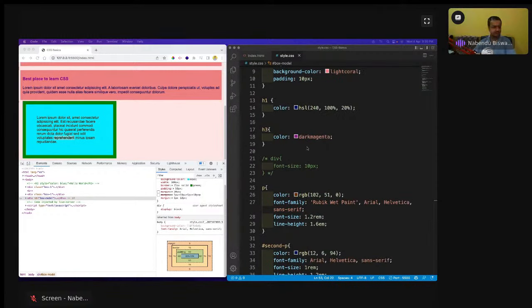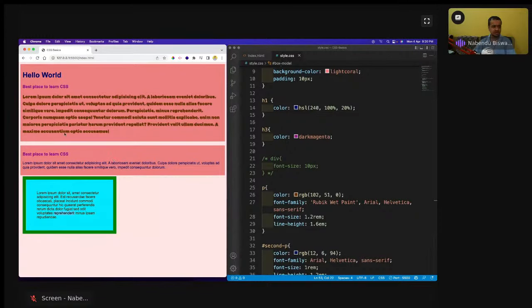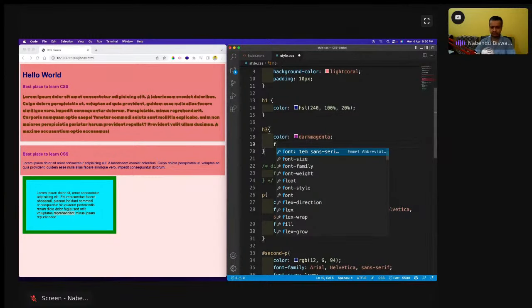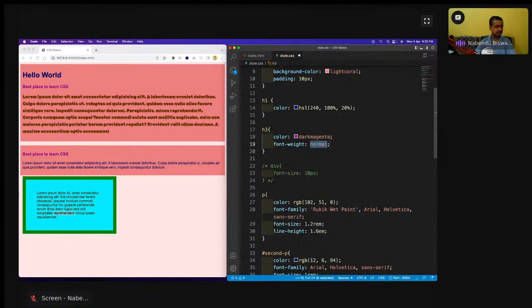So we'll come to the H3 and let us do some more things. Both of them are H3. So I will do a font weight. There is something known as font weight, which by default is normal, which you can increase also. It has some numbers also, like 200, 400, 600, 800, and bold and bolder. So 800 you can do. Maybe it will not show anything different because it is already there.